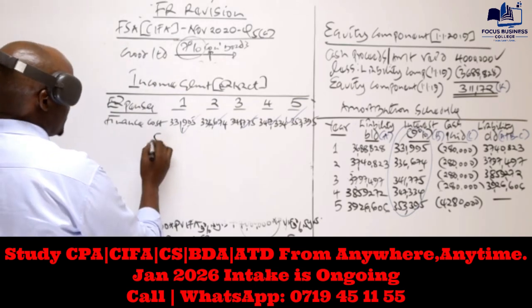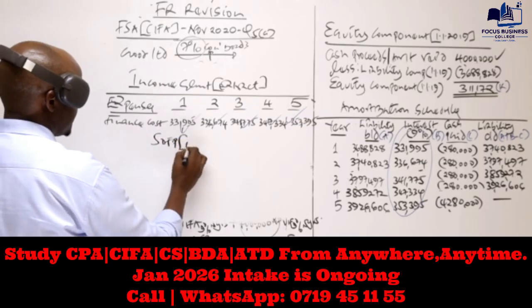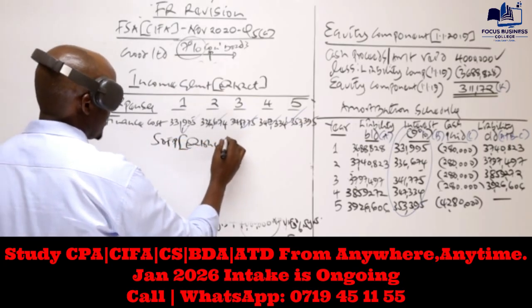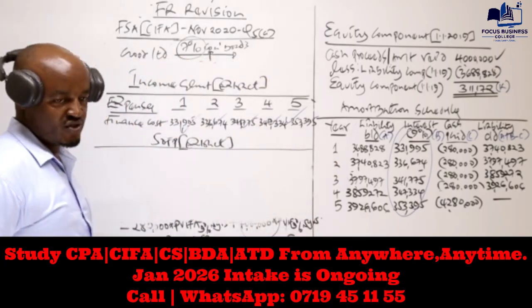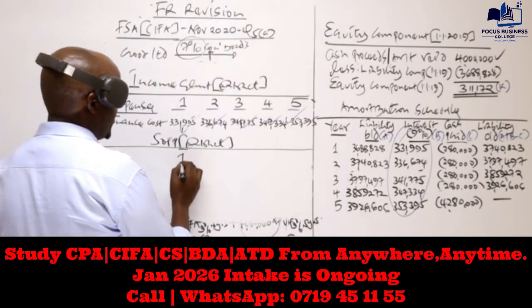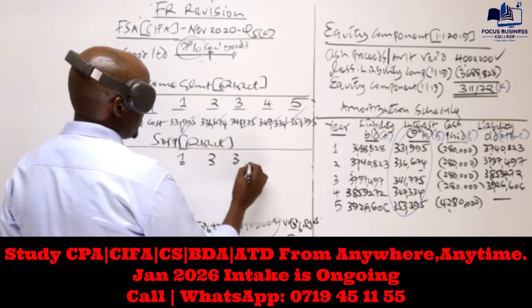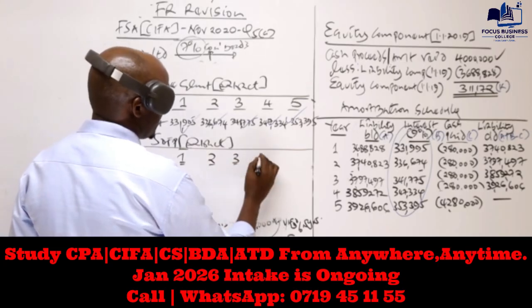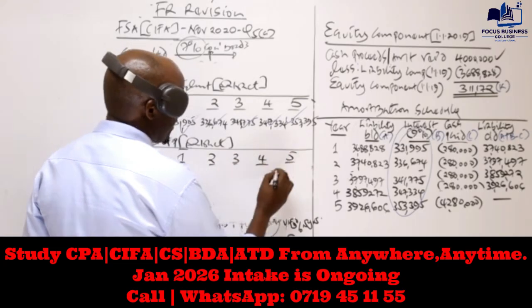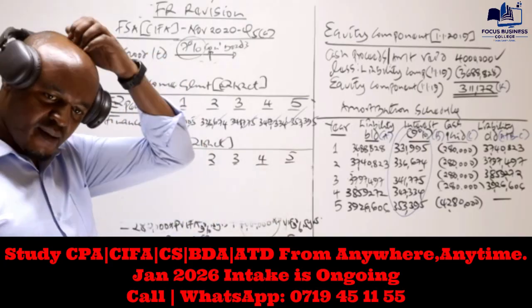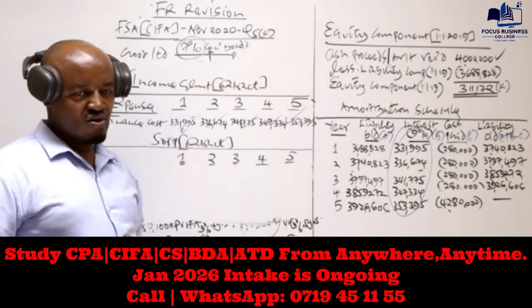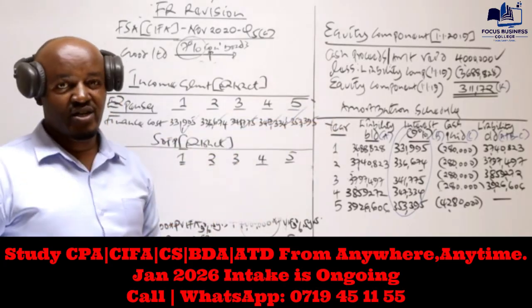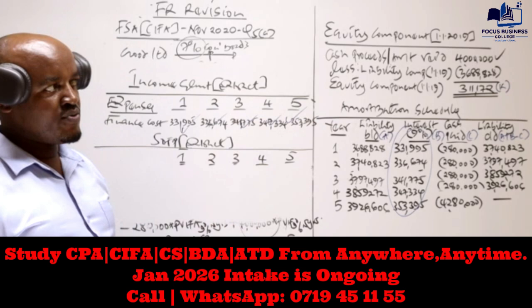No. So what about in the statement of financial position? In the statement of financial position equally for 5 years. Now here, the company was supposed to recognize how many items? 2 items. Number one, this equity component should be recognized in the statement of financial position as a component of equity.